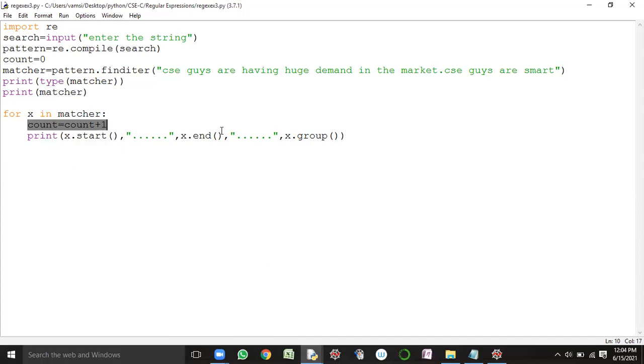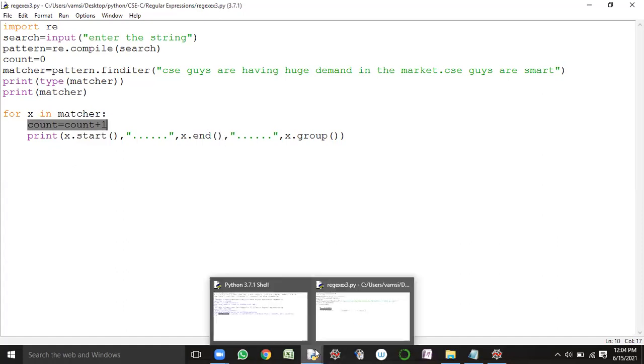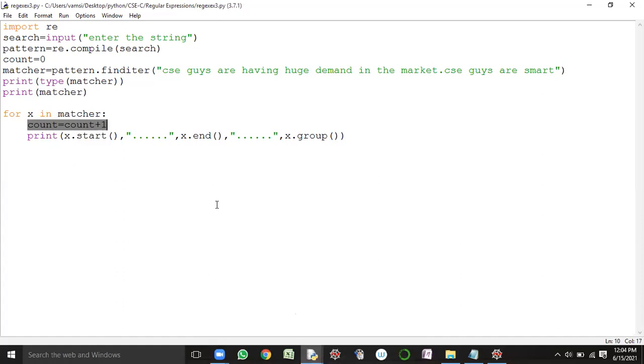What about the result of the second iteration? 46 to 49, CSE. Superb. So this is X dot group.